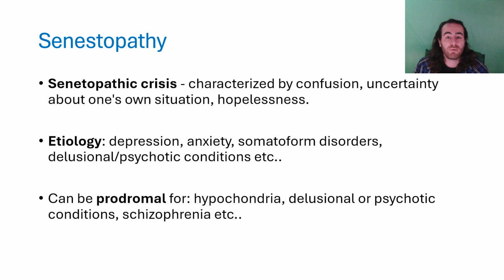You can imagine that if they persist for a long time, and especially if treatment is delayed or the condition appears to be treatment resistant, a person may secondarily develop anxiety, depression, or even thought disorders. Thought disorders may manifest as hypochondrial ideas, meaning a state where a person thinks that they have an undiagnosed condition and they keep visiting different doctors to get the diagnosis and the help. Or it can lead to delusions. For example, a person may become convinced that there is something supernatural that is causing their symptoms. In such cases, we can talk about senestopathies as prodromal signs or symptoms leading up to more complex psychiatric illnesses.